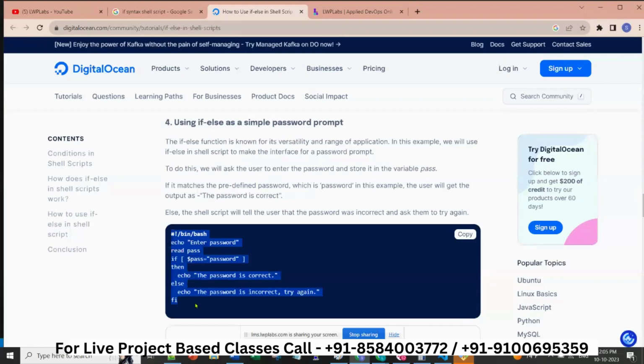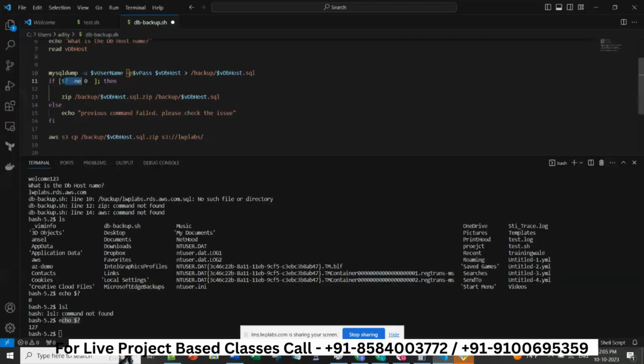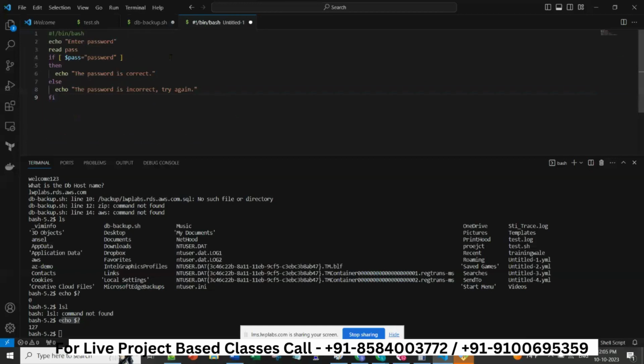It should be two is equal to, and then it will work. So you can copy this and try to run. Here you see enter password, it is going to enter password. Then here you should give two is equal to. Then only it is an operator. It's an equality operator. It is checking the string. So if you type a password different from this, then it is going to give some other error.